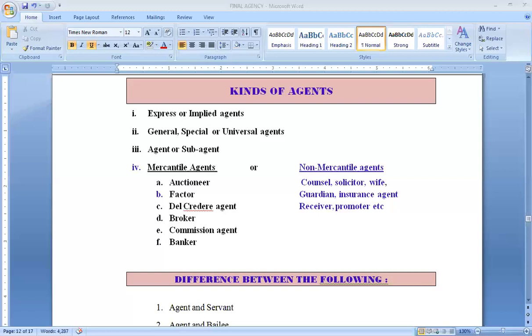Fourth is broker. Broker is a person who is not given possession of the goods. He may be buying the goods on behalf of the principal also.